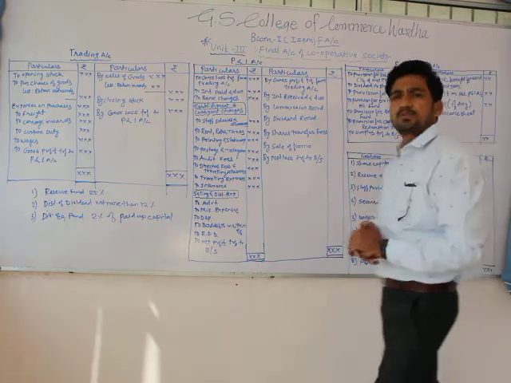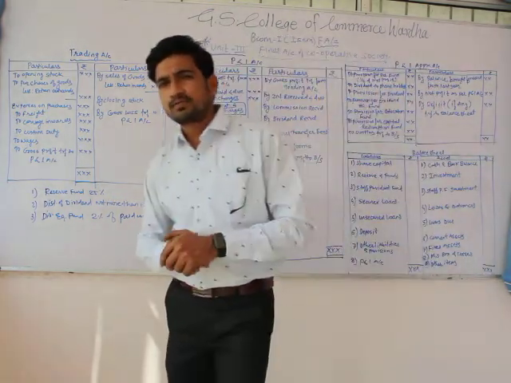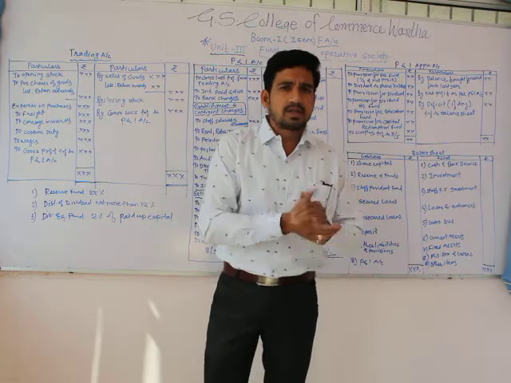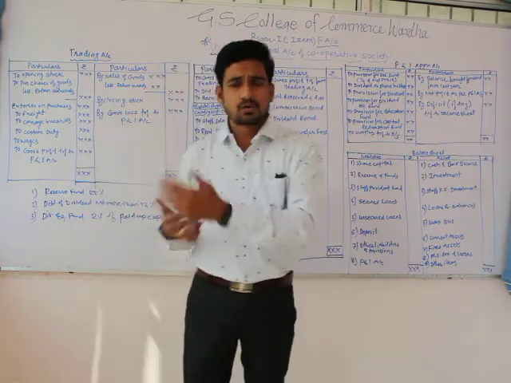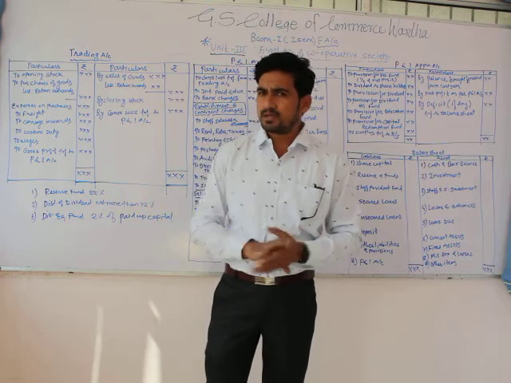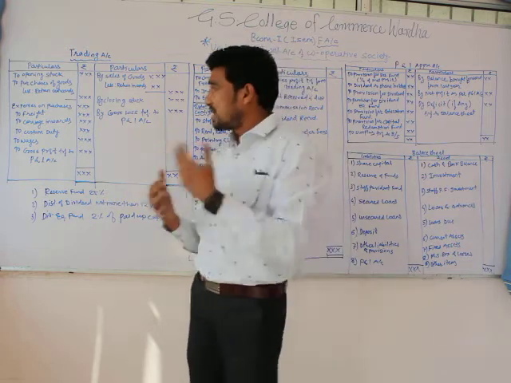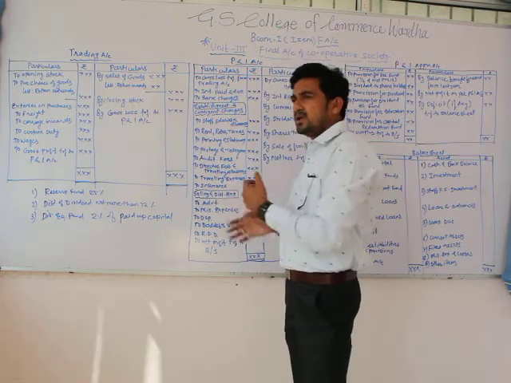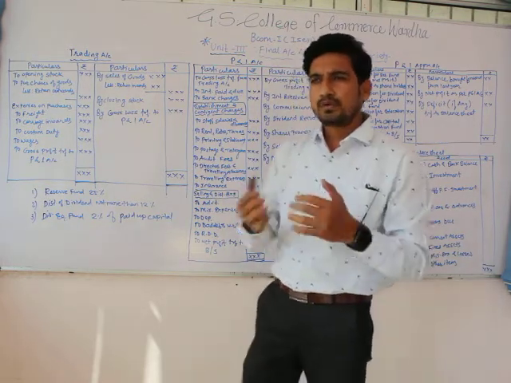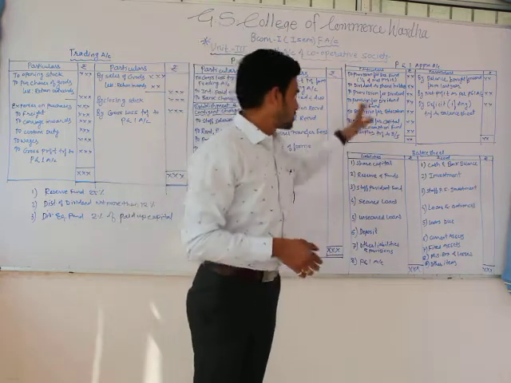There is a standard pro forma, and we have to follow it. That's why I devoted this lecture only to the pro forma discussion. From the next lecture we are going to start the problems. Problems are very easy, but we have to keep that pro forma in mind, because we have to follow it in the same sequence mentioned here.